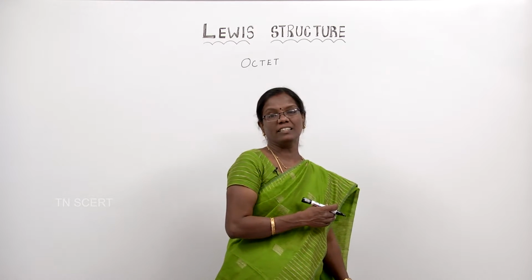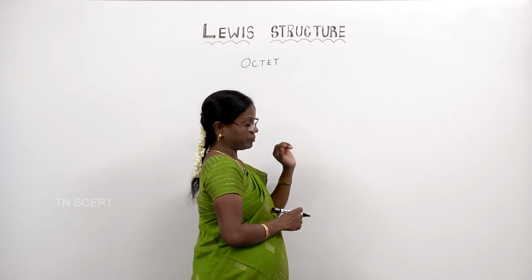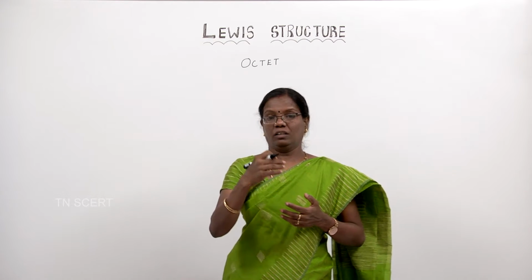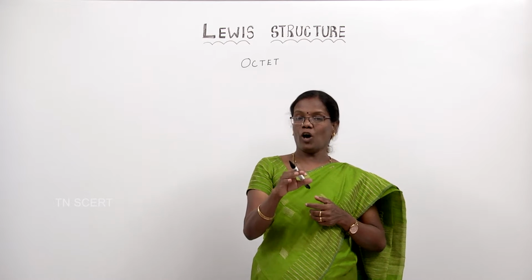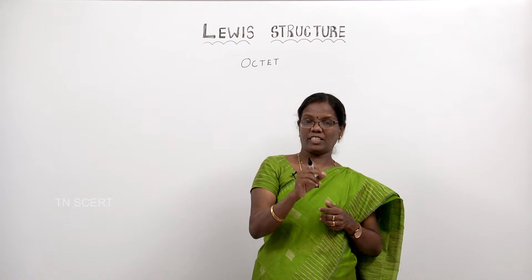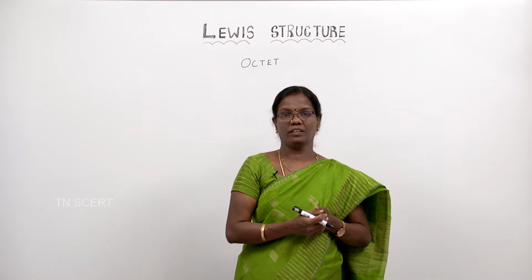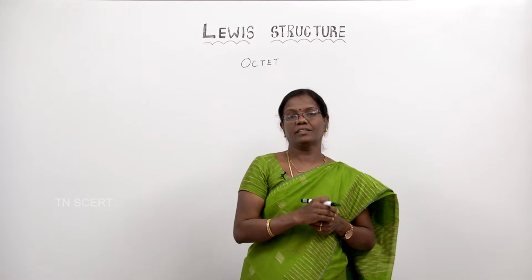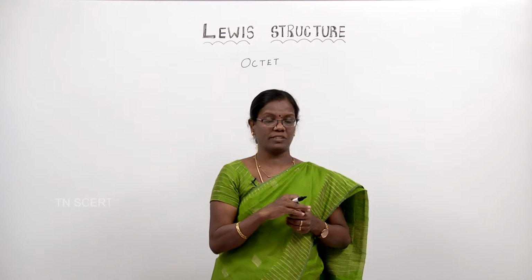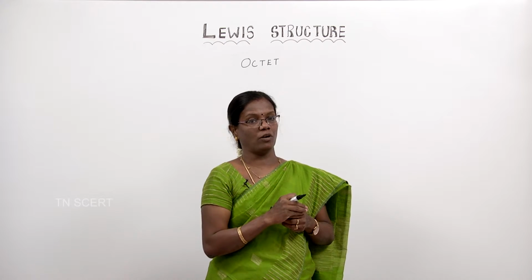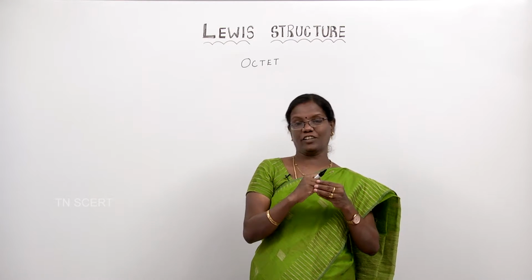So, actually this was the basis for writing the Lewis dot structure. Now, before going into the Lewis dot structure, do you know how a covalent bond is formed? Actually, there are many types of bonds, that is ionic bond, covalent bond, coordinate covalent bond, right. This Lewis dot structure can be written for covalent compounds. So, how is a covalent bond formed? A covalent bond is formed by the mutual sharing of electrons.